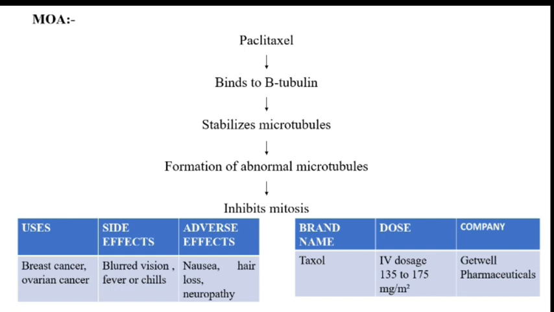MOA: paclitaxel binds to beta tubulin, resulting in stabilization of the microtubules which are essential for cell division, so it inhibits mitosis. Uses are breast cancer, ovarian cancer. Side effects are blurred vision, fever or chills. Adverse effects are nausea, hair loss and neuropathy. Brand name is Taxol. Dose: IV dosage 135 to 175 mg per m square. Company name is Getwell Pharmaceuticals.